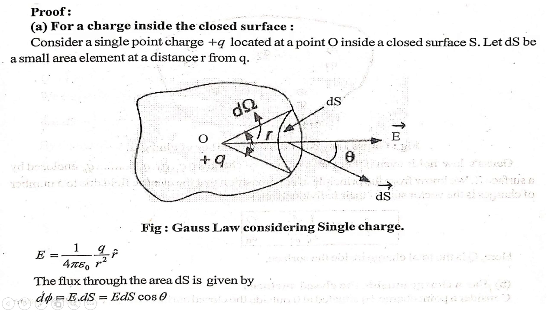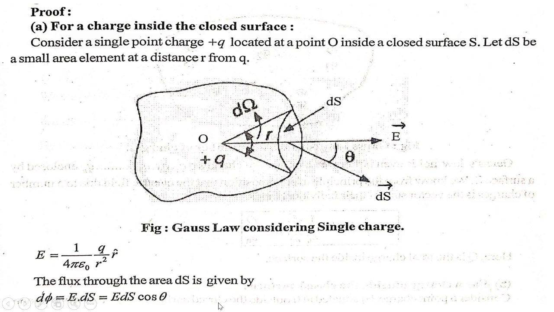See distance of this from the point Q, that is r. Now E equal to 1 upon 4 pi epsilon 0 Q upon r square r cap. The flux through the area ds is given by d phi equal to E ds equal to E ds cos of theta from the figure.